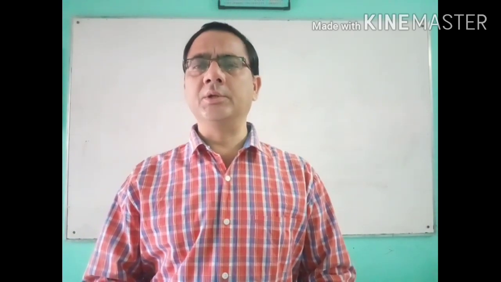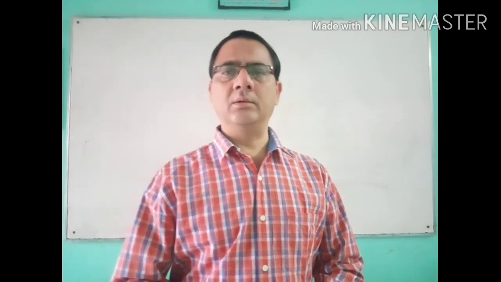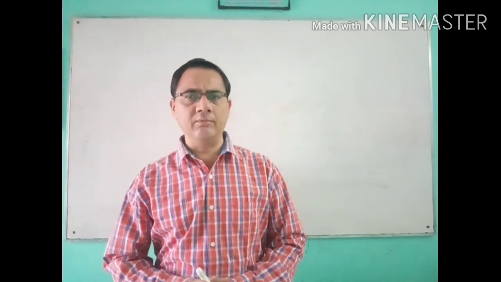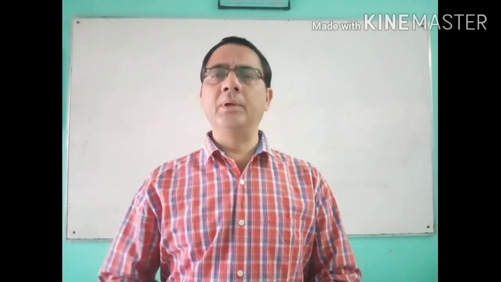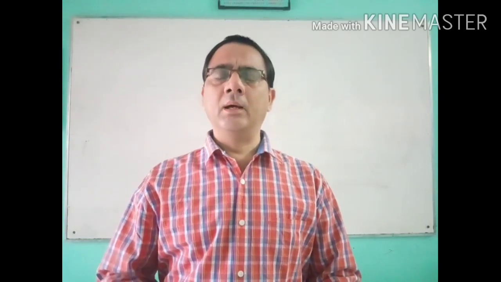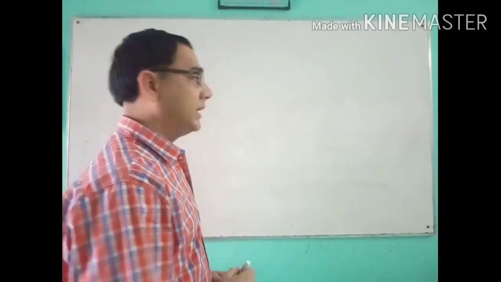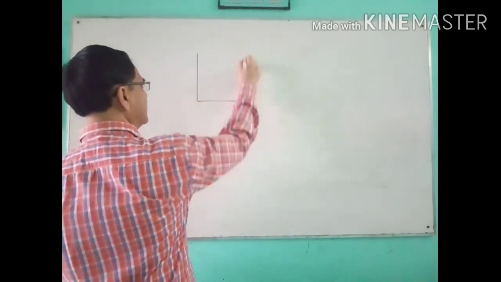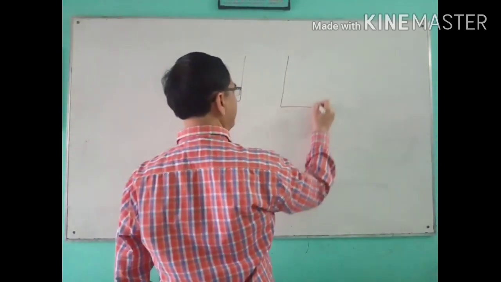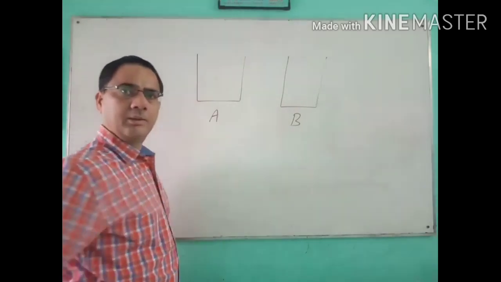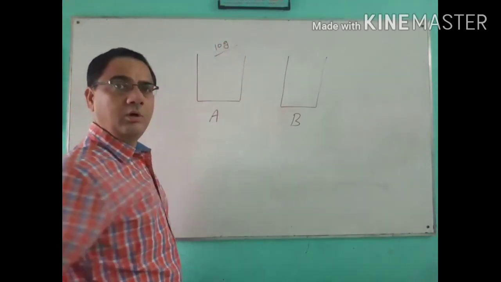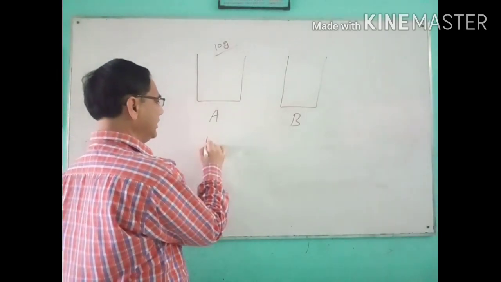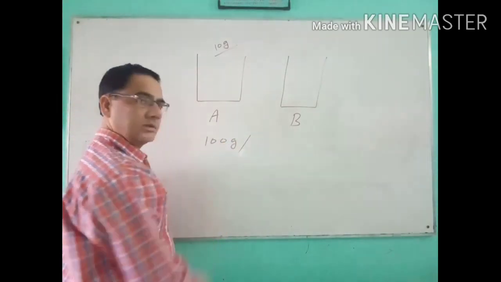What is the meaning of concentration? The concentration defines how much amount of the solute is dissolved in a given amount of solution. For example, I take one type of solution, solution A, and a second type of solution, solution B. In solution A, I take 10 gram of solute dissolved in 100 gram of solution.